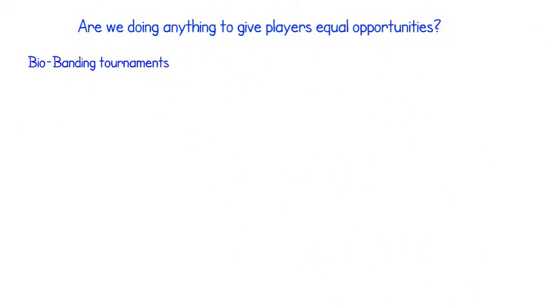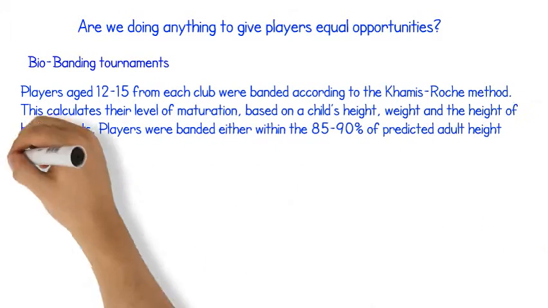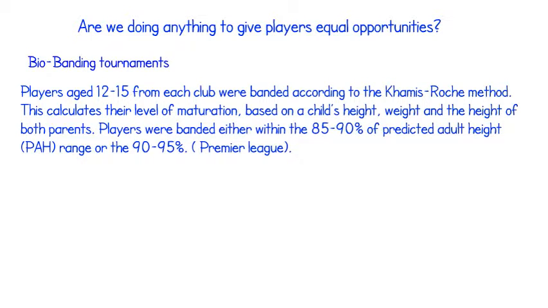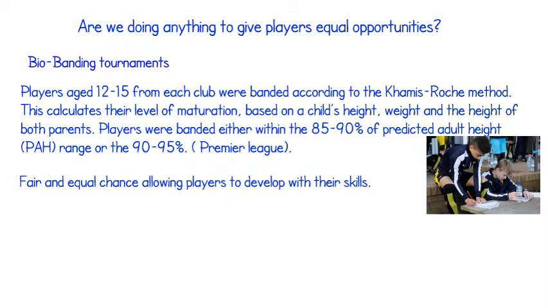The one thing that Premier League clubs are starting to do now is something called bio-banding tournaments. This is when players aged 12 to 15 from each club were banded according to the Khamis-Roche method. This calculates their level of maturation based on a child's height, weight and the height of both parents. Players were banded either within the 85 to 90% of predicted adult height range or the 90 to 95%. This gives players a fair and equal chance, allowing players to develop their skills, and is not just based on their strength, height and weight.